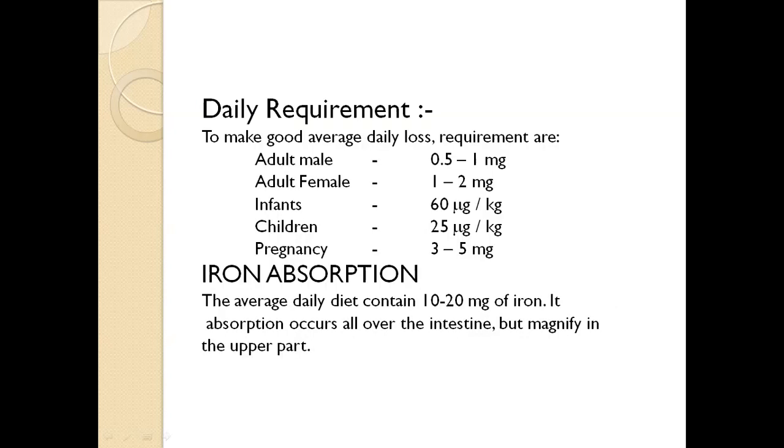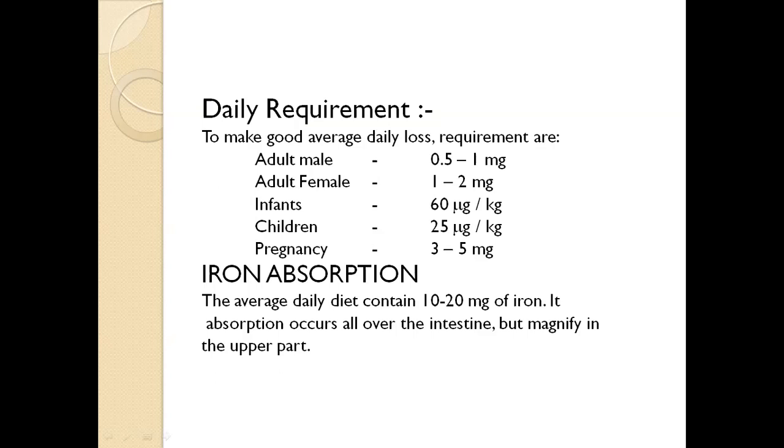So daily requirement of iron. To make good average daily loss, requirements are in adult male 0.5 to 1 mg, adult female 1 to 2 mg, infant 60 microgram per kg, children 20 microgram per kg, and pregnancy 3 to 5 mg, because in pregnancy they need more and more iron.